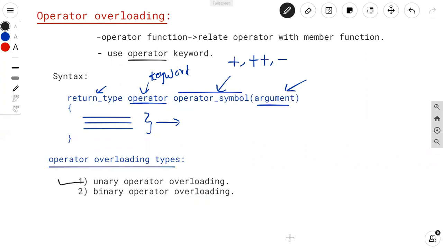Similarly, we can overload the binary operator, then that concept is said to be binary operator overloading. Now we will see one by one how to overload the unary operator and how to overload the binary operators. So first, we will see the unary operator overloading.